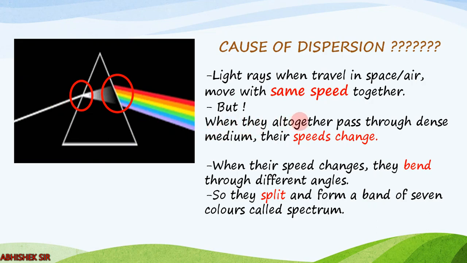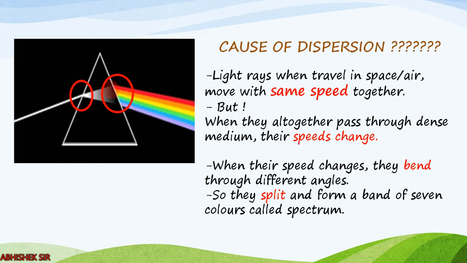But when they all together pass through dense medium or they change the medium, their speeds change. So when they travel in space or air, all 7 have the same speed. But when they change the medium, all the 7 component colors will have different speeds. So they all will move with a different speed. And based on their speed, they will bend through different angles. You can see bending is occurring due to refraction and change in speed. Right?